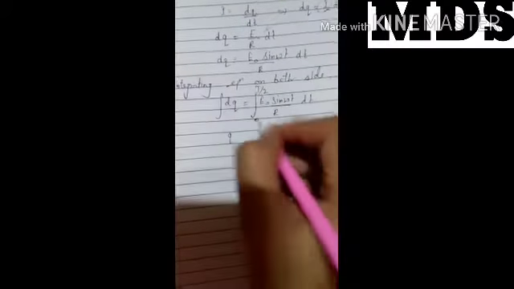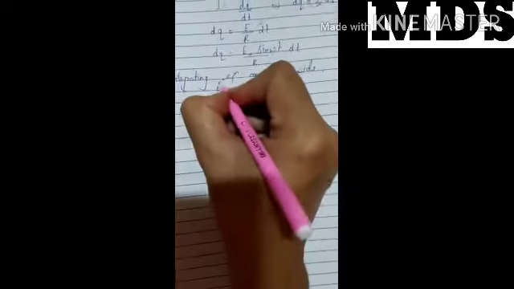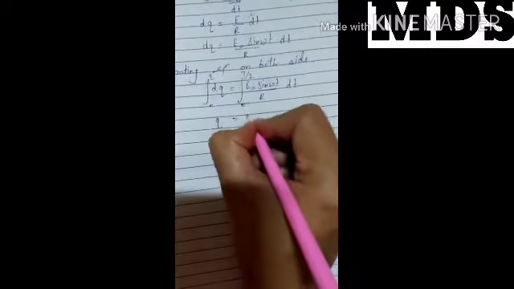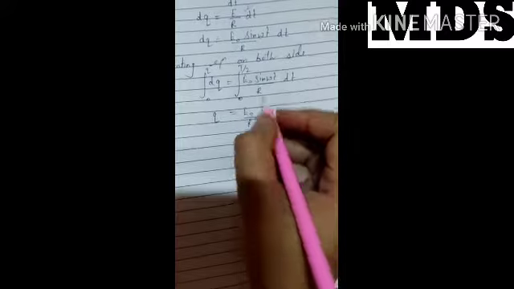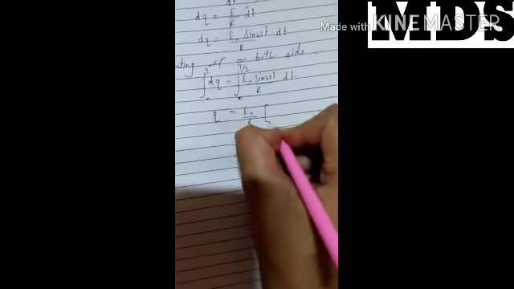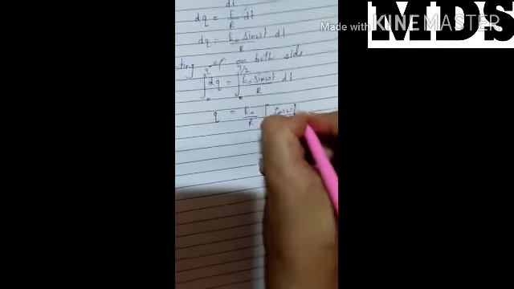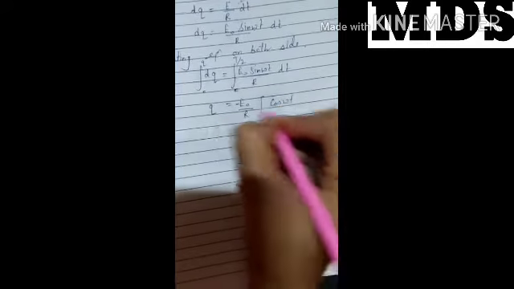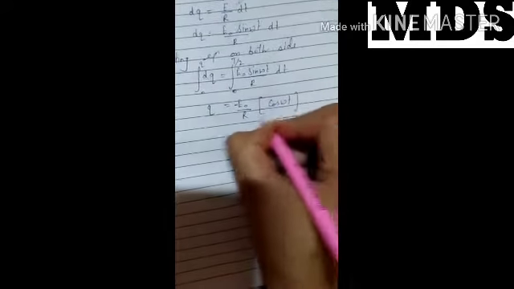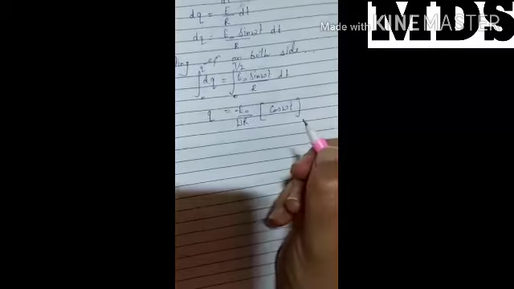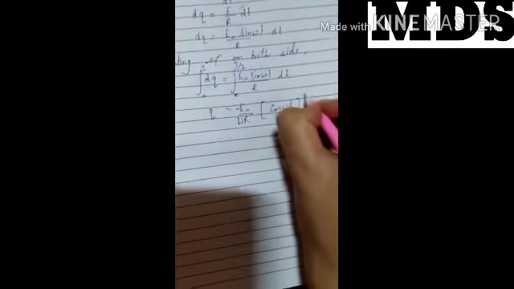The constant term we will take outside and the remaining term we will keep inside the integration. The integration of dq is q, and E naught by R is constant, and the integration of sine gives minus cos omega t, divided by omega, which we take outside. The integration is from 0 to t by 2.